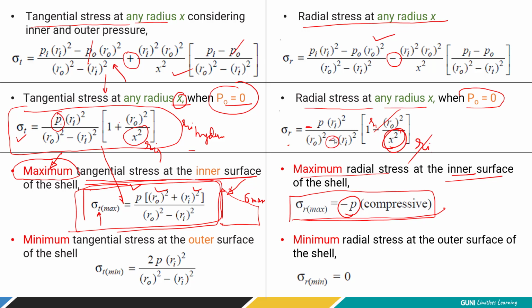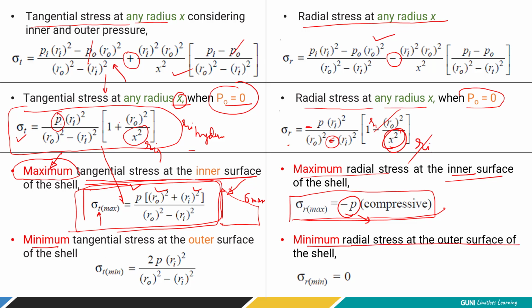And only the sign remains; the minus sign is applied over here. Hence, we can say the maximum radial stress in a thick cylinder at the inner section is equal to the internally applied fluid pressure, right? Now, what is the minimum tangential stress and radial stress?